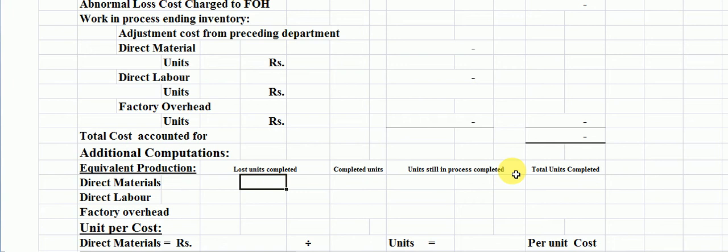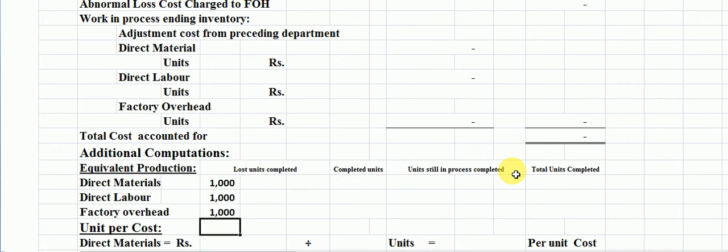Students, now we have to put firstly the lost units completed here. Lost units here are 1000 units, 1000 units, and 1000 units.